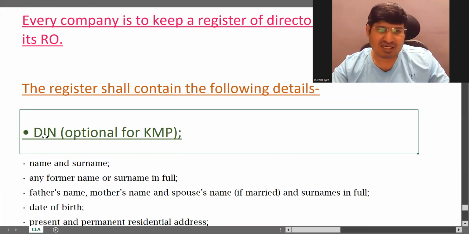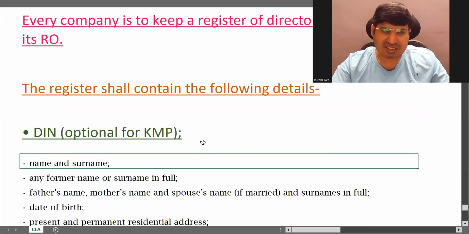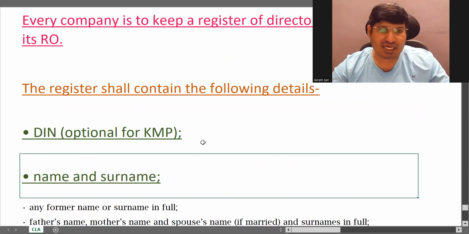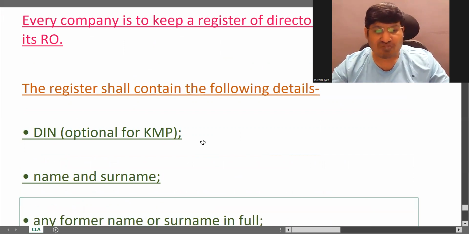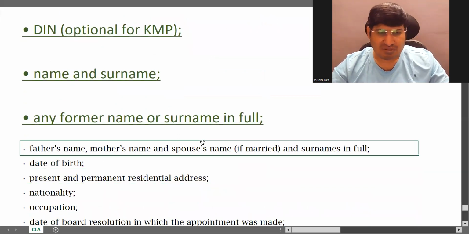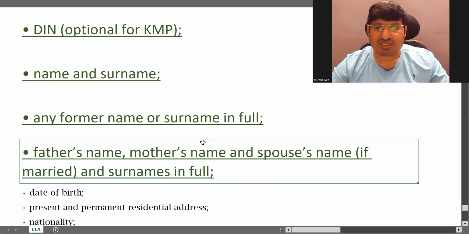So which is why DIN is optional for KMP. The next thing which should be maintained is name and surname of director. If there is any former name or surname, that also you have to mention. Then father's name, mother's name, spouse's name, if he is married, of course, and surnames.